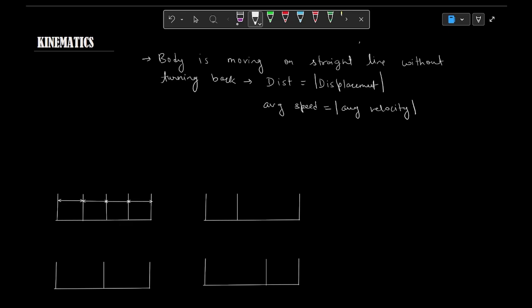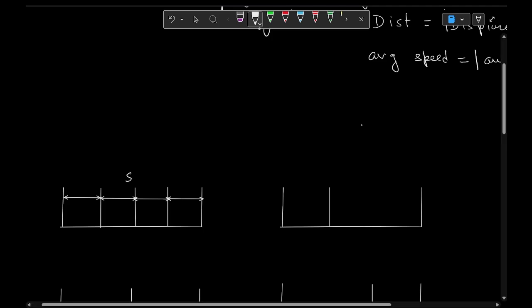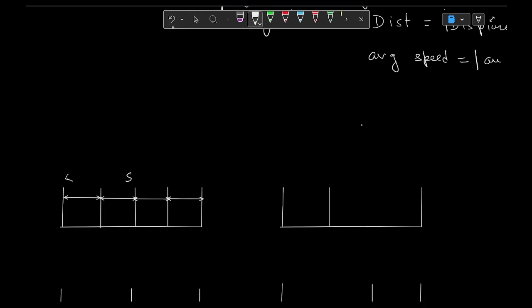Now listen very carefully. I'm taking some cases. Suppose a particle is moving a total distance s, and the distance is divided into a few equal parts.